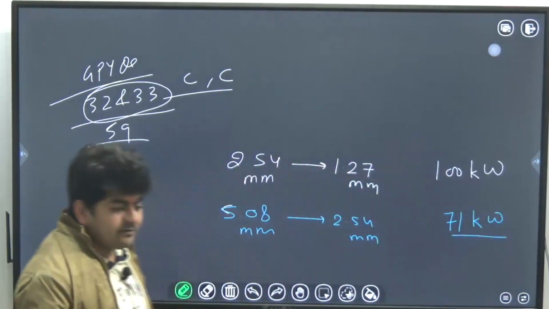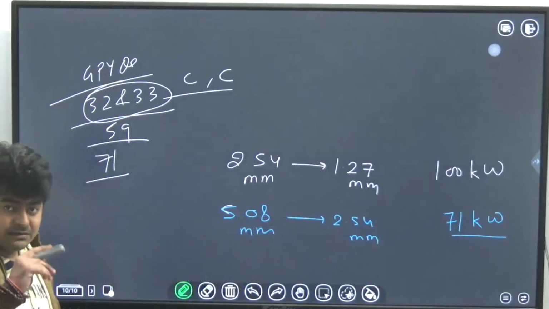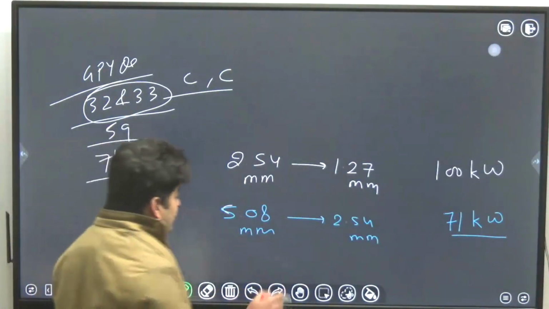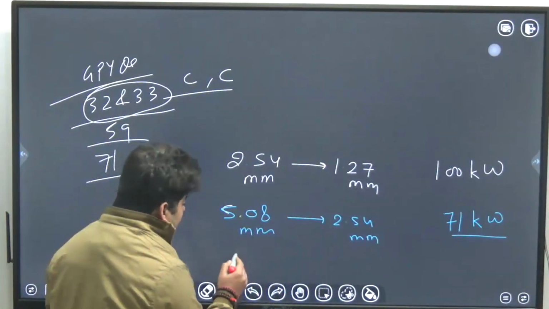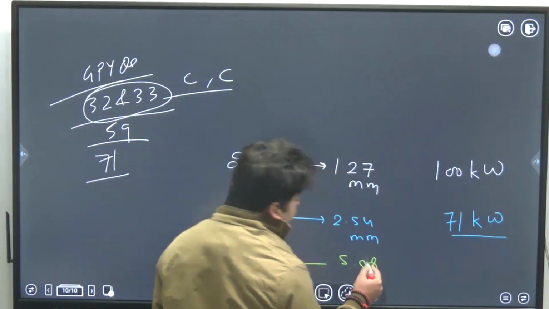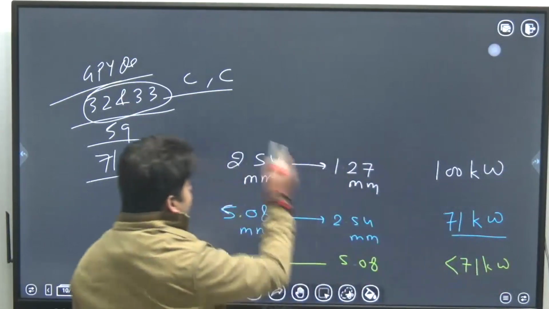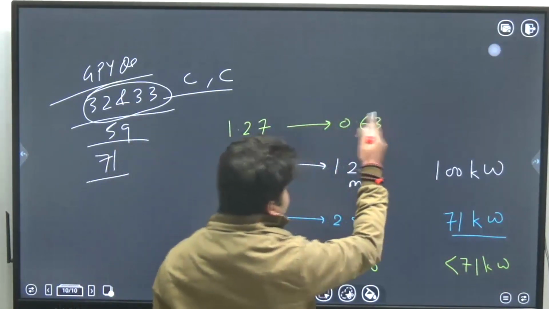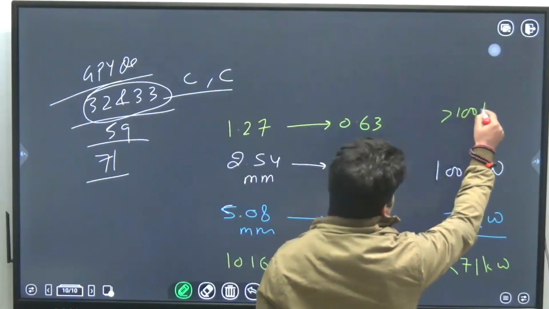Okay, so here one logic which should be clear in your mind, that you can use any law of size reduction to cross verify that thing from 5.08 to 2.54. Similarly, if I talk about 10.16 to 5.08 mm, the power required will be less than 71 kilowatt. Similarly, if you see for the power 1.27 mm to 0.63 something, power required will be greater than 100 kilowatt.